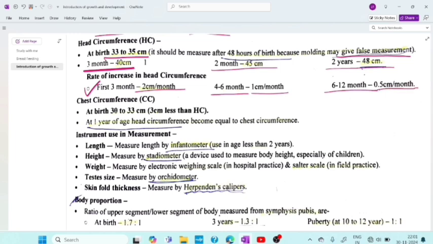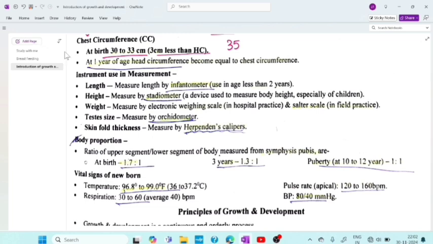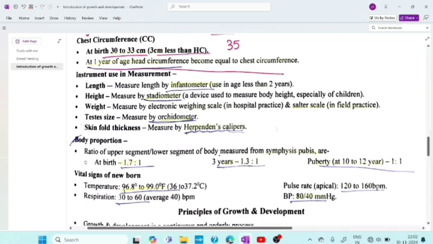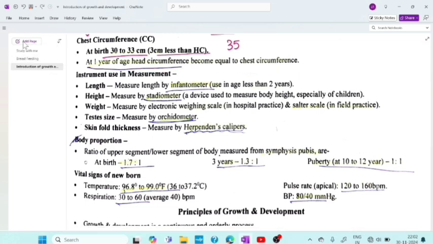Now chest circumference. What is that? At birth 30 to 33 centimeter, 3 centimeter less than head circumference. You have to remember. In head circumference, what was that? 35, right? And at 1 year of age, head circumference becomes equal to chest circumference.